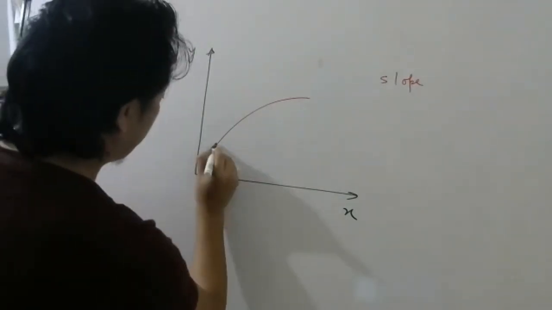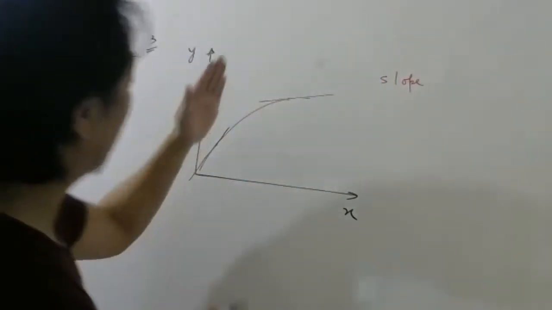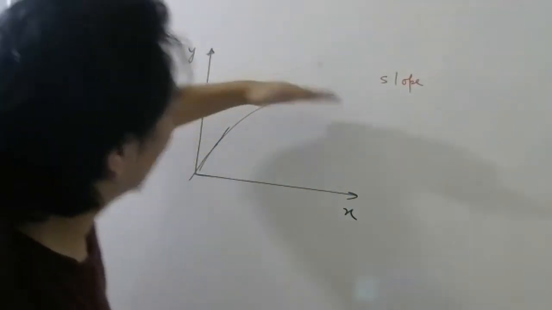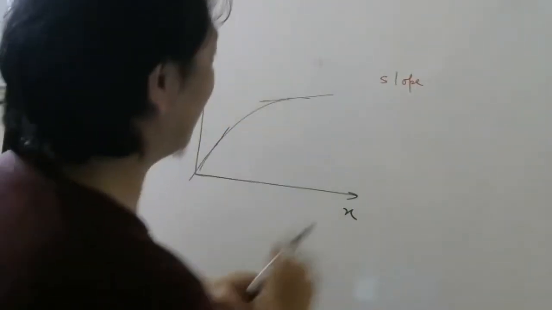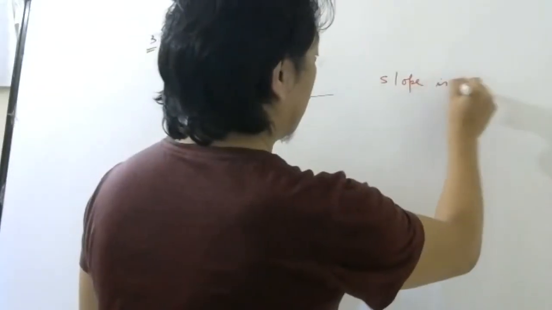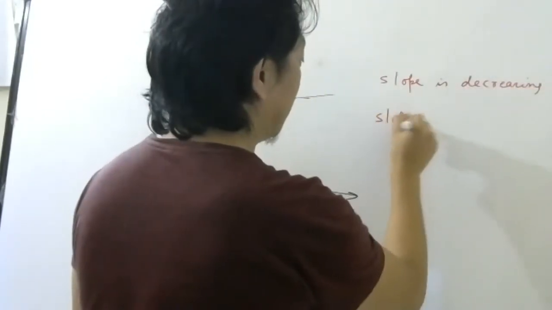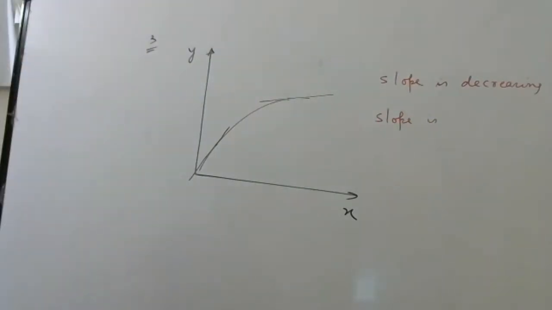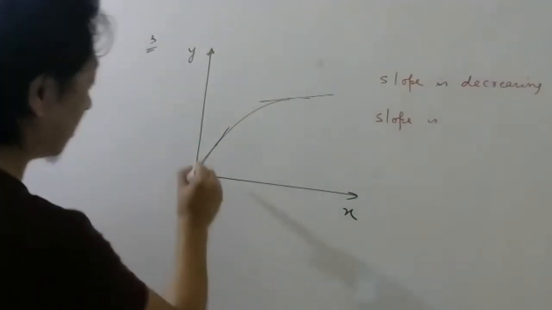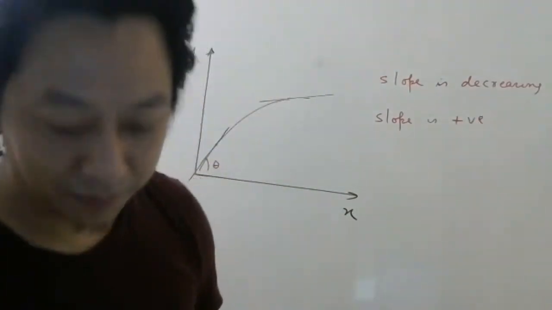Look here. At this point, draw a tangent. At this point, draw a tangent. What do you see? Think of a mountain; the mountain is becoming flatter like this. So the slope is decreasing. Now the question is, is it a positive slope everywhere or a negative slope? Positive, because the angle is acute. So the slope is positive and it is decreasing.